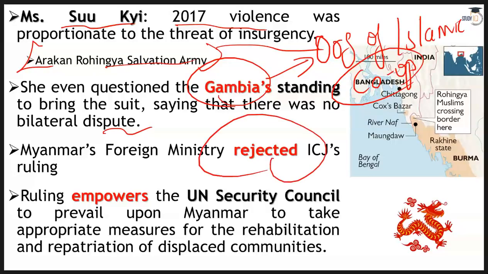Now, one more interesting thing: Myanmar's foreign minister has rejected the ICJ's ruling, and this is the reason why I said that for all those topics that are referred to the ICJ, the ruling is basically advisory. It is not something that is binding. This ruling empowers the United Nations Security Council. The UNSC can force Myanmar to take proper actions, but in the UNSC you have China as a permanent member, so it will protect Myanmar.